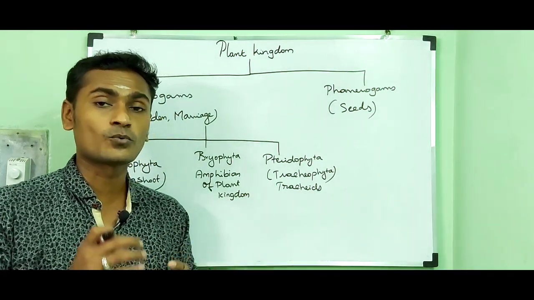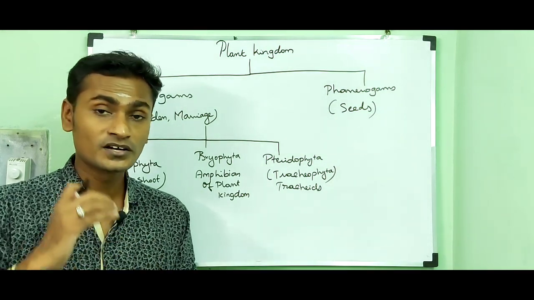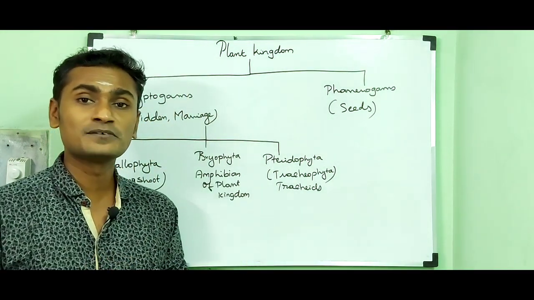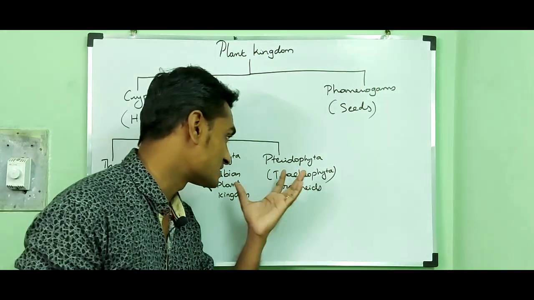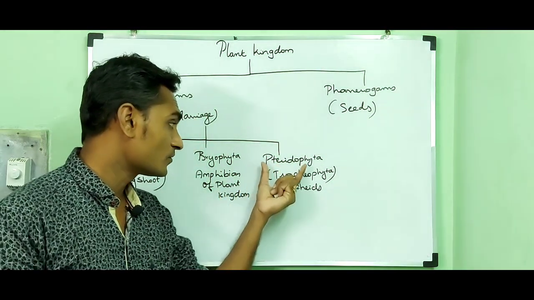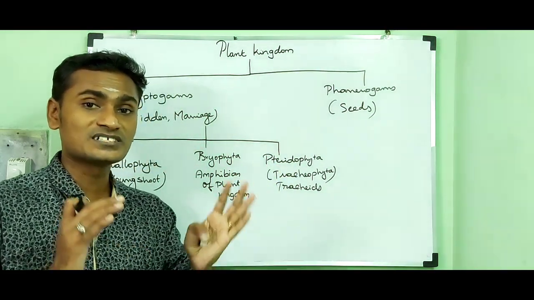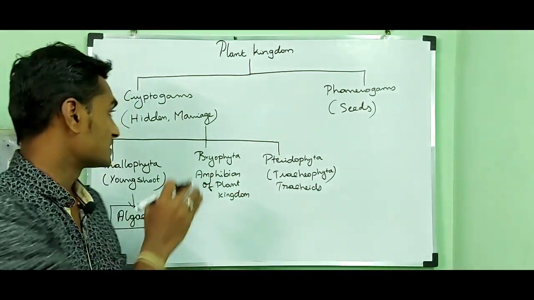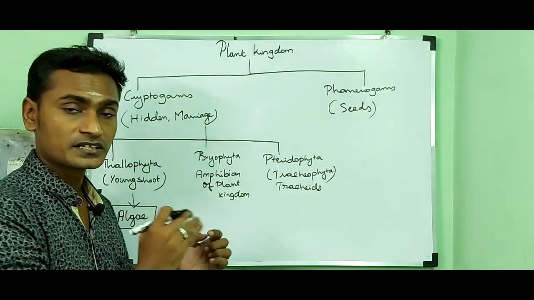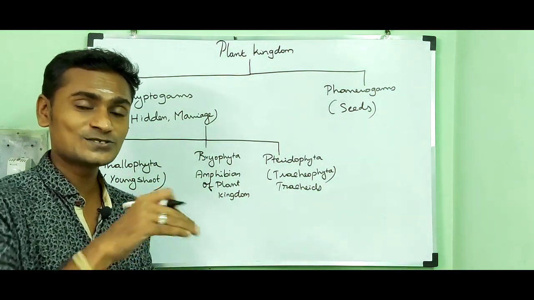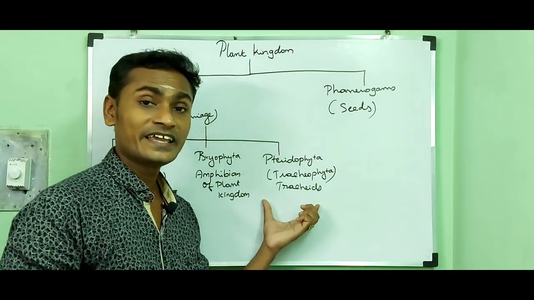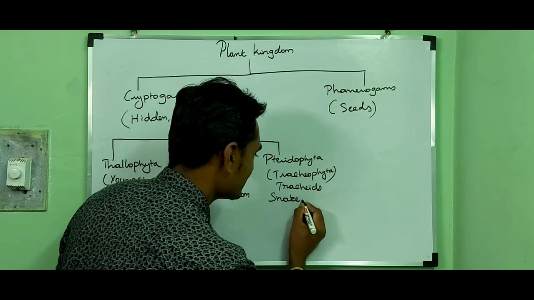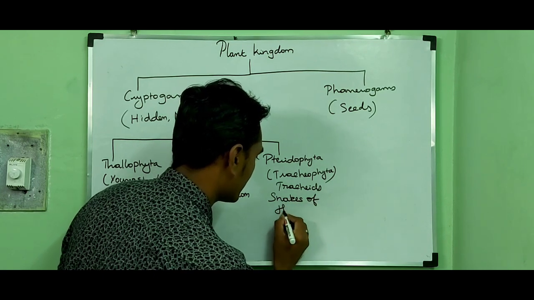Xylem is responsible for water conduction. Phloem is responsible for food conduction. So Pteridophyta contain vascular tissues, xylem and phloem. That is why they are called Tracheophyta, and Pteridophytes are otherwise called the first land or terrestrial vascular cryptogams, because they come under the subkingdom cryptogams. They are also called snakes of the plant kingdom.